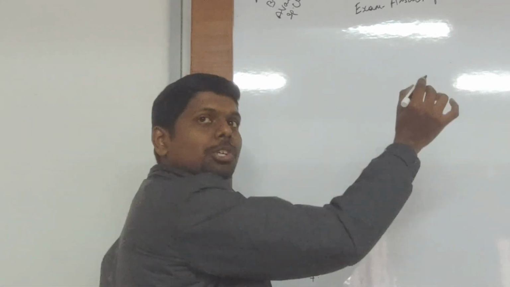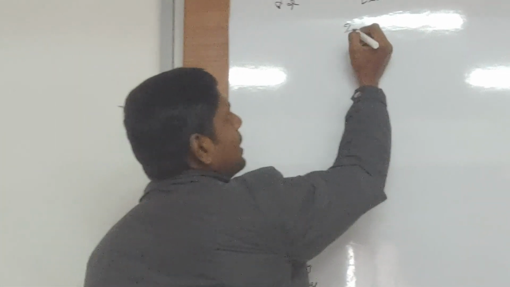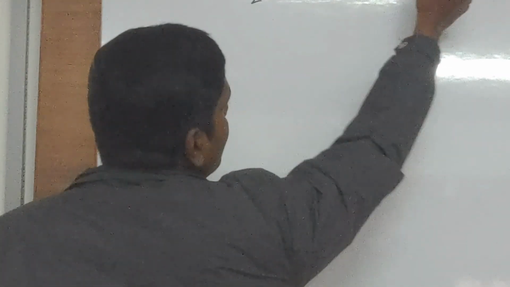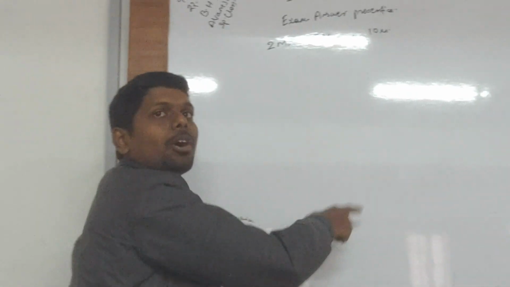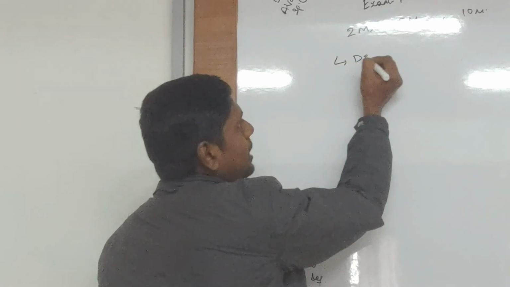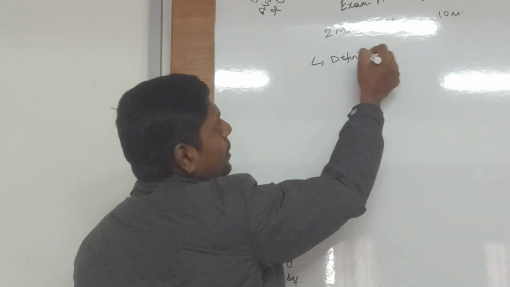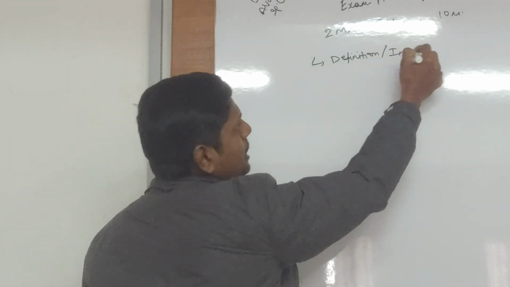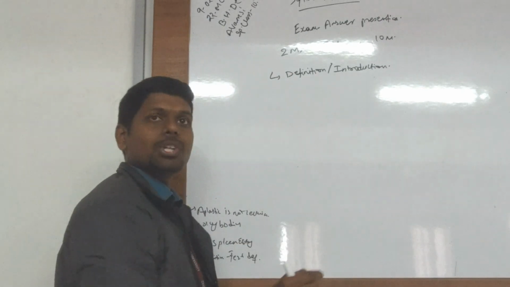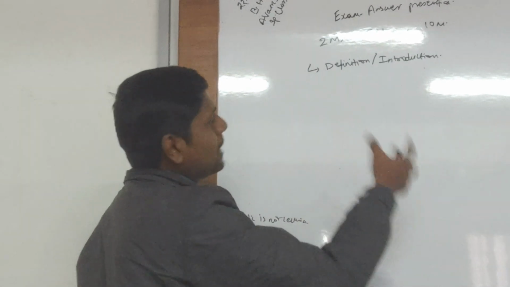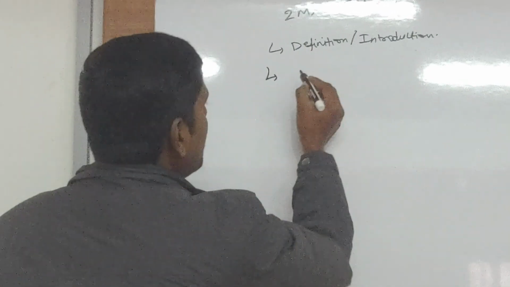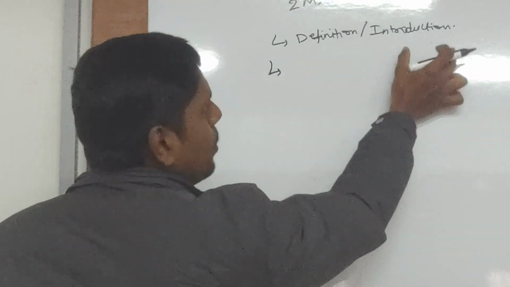Whatever question they are asking, it can be a 2 mark, 3 mark, 5 mark or 10 mark question. I will give the 10 mark format, then you will understand all the formats. First, you must be able to write the definition or introduction of the topic. If you know the definition or introduction, right there I can understand whether you know the topic or not. After that, you must give me a flow chart of whatever sub points you are going to discuss.